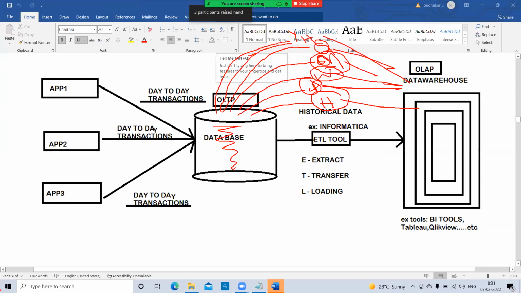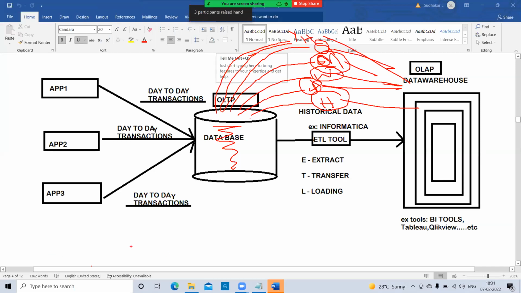Now, from OLTP to OLAP, how will they set their timings? I said hourly, that means every hour the data moves into OLAP. Day wise they can move it, weekly they can move, monthly they can move, quarterly they can move, half-yearly they can move, and yearly they can move.